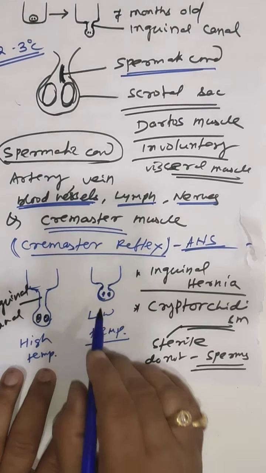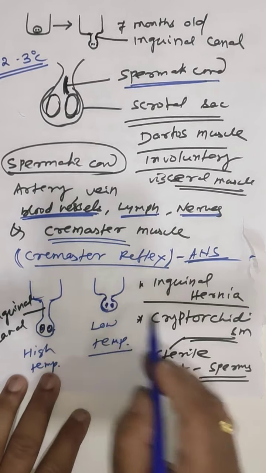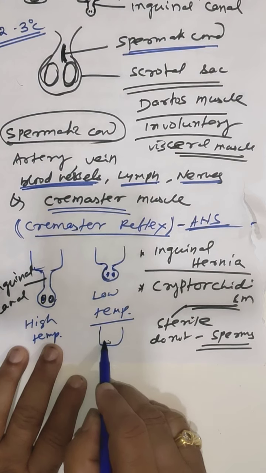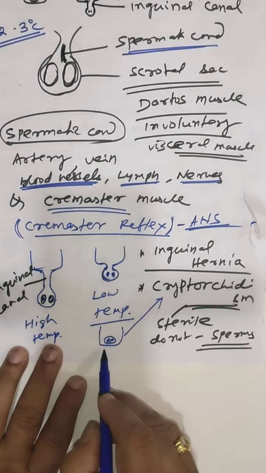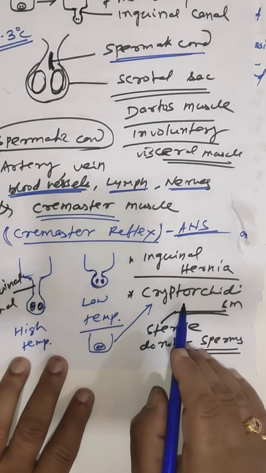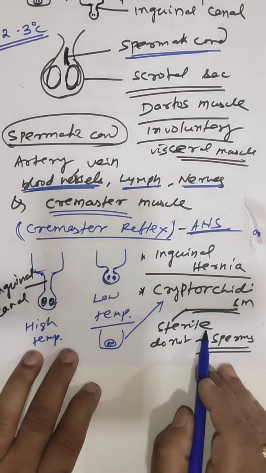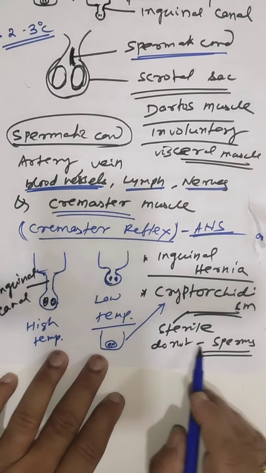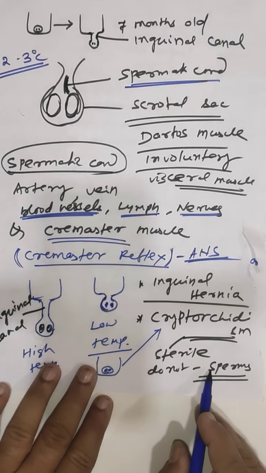In a few persons, the testes fail to descend. This means that even in the adult condition the testes remain inside the abdominal cavity, and such a condition is called cryptorchidism. Such persons are sterile and they do not produce any sperms.